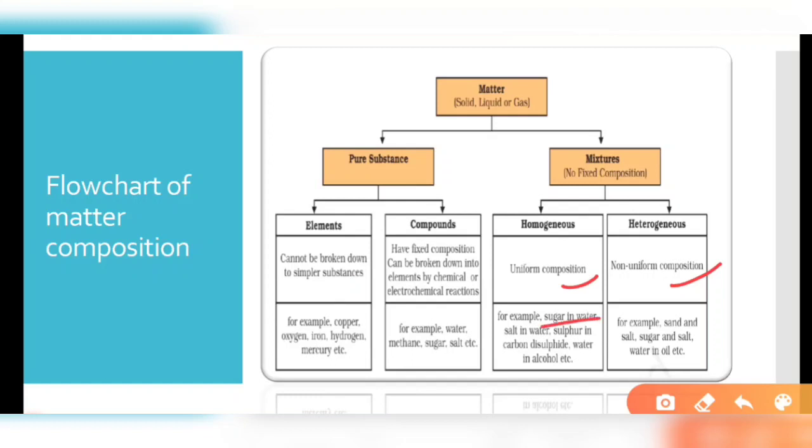For example, salt in water, sugar in water, water in alcohol. These are all examples of homogeneous mixtures, because we are not able to see their particles with our eyes, and we cannot tell which kinds of particles are present in them. But in heterogeneous mixtures, like sand and salt, sugar and salt, water in oil, we can easily differentiate what kinds of particles are mixed in them. So these are the heterogeneous mixtures.